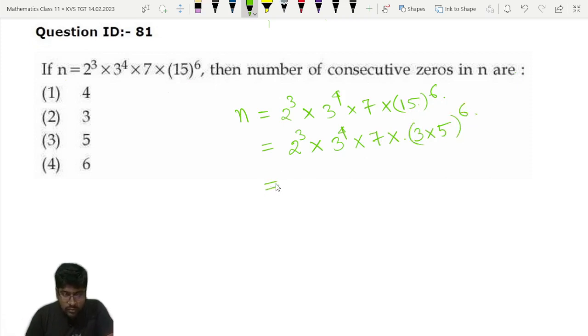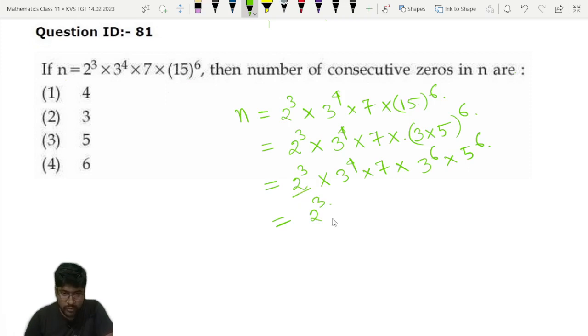I want to take 10 to the power out. So 2 to the power cube into 3 to the power 4 into 7, and this term I can write as 3 to the power 6 into 5 to the power 6. So now what I will do, I will write 2 to the power cube.